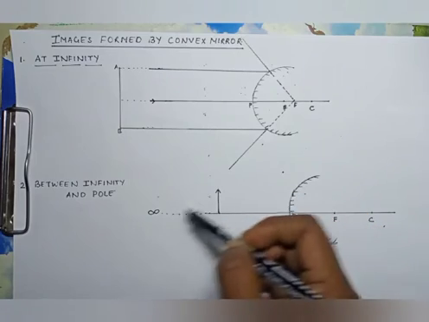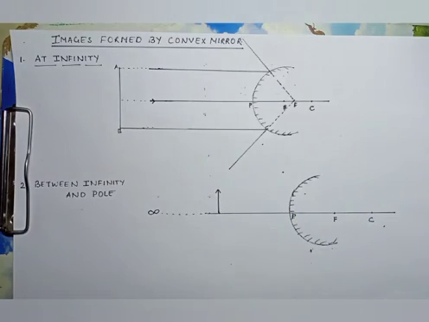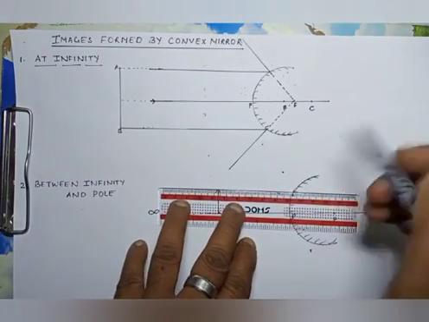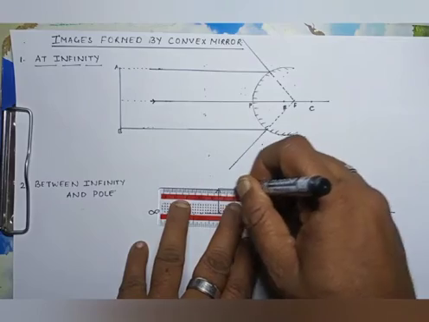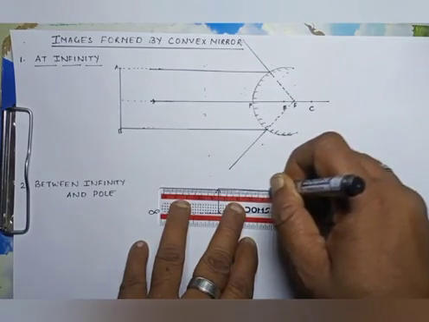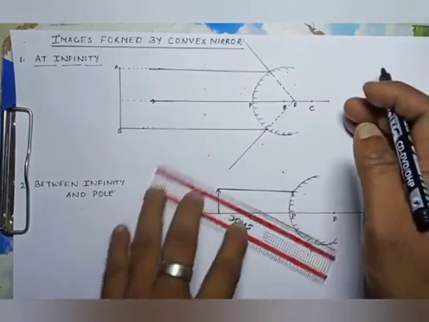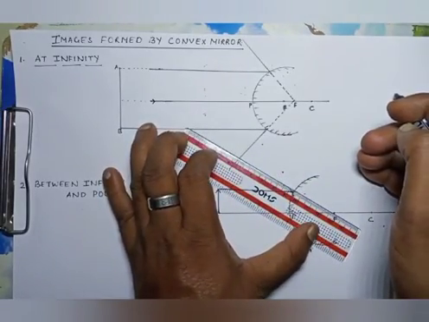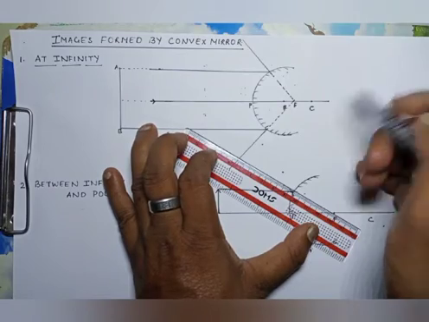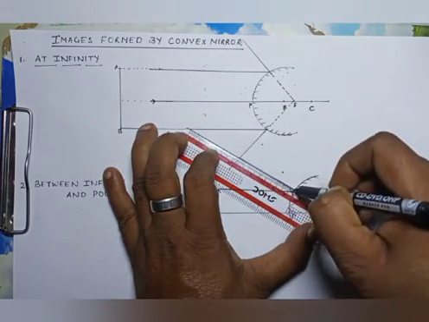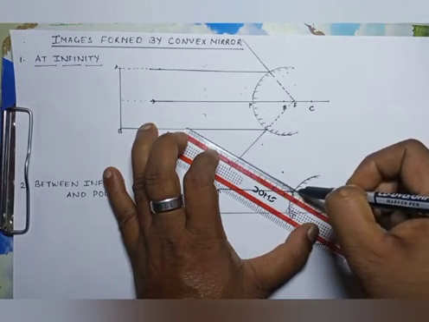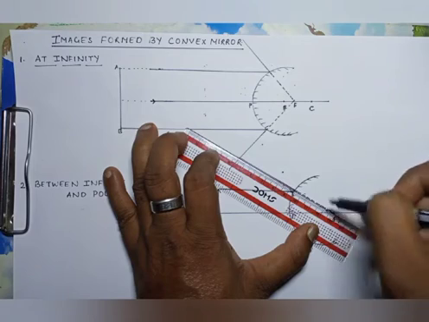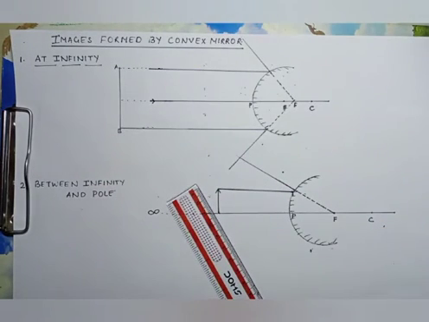When the object is kept between infinity and the pole, a ray of light parallel to the principal axis, after striking the mirror, will diverge like this. When we extend this line, it seems that it is going to meet at the focus. This is the first ray.